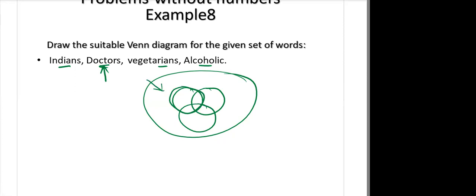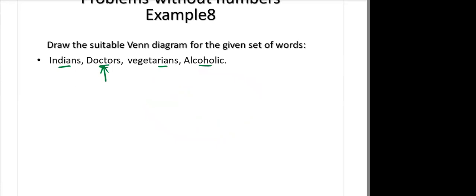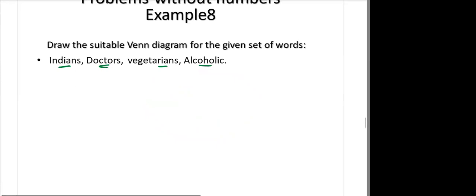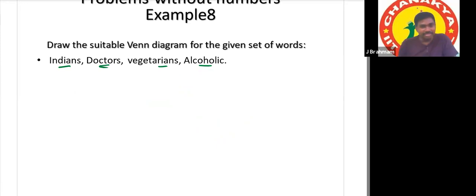Sir, we can keep the alcoholic in the middle portion. So what is the final diagram? Circles as Indians, like every circle will occupy some part of everything. Very good, excellent. Every circle should intersect with every other circle with some part only, not all part.